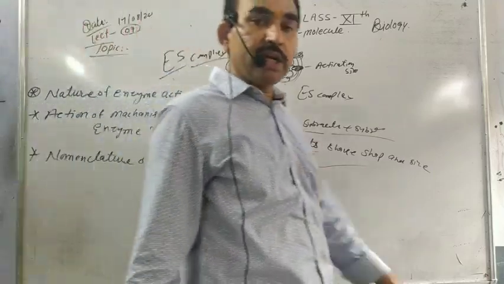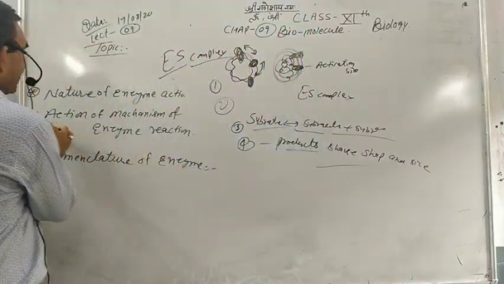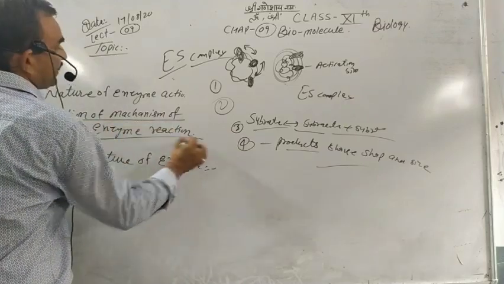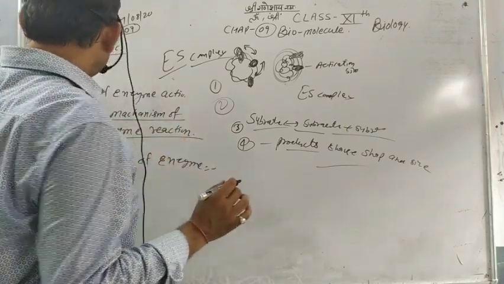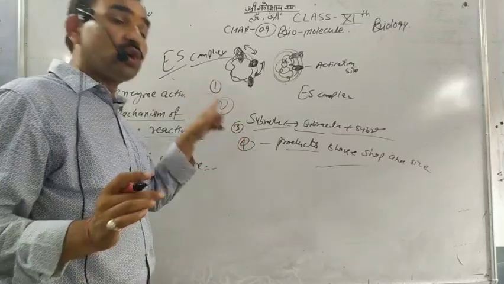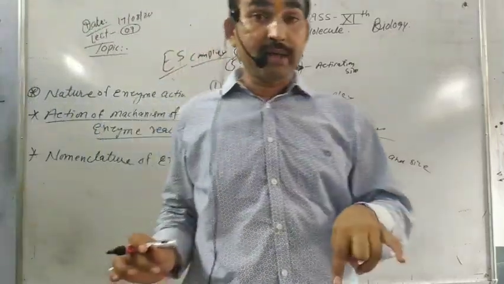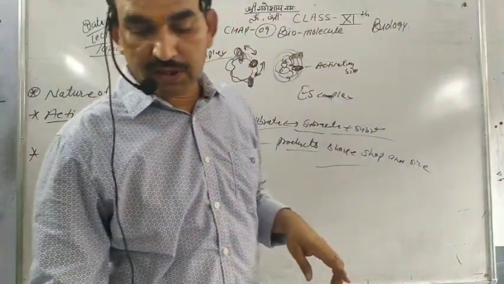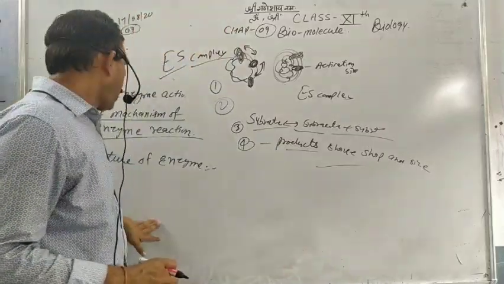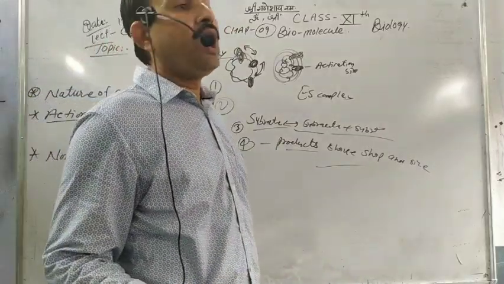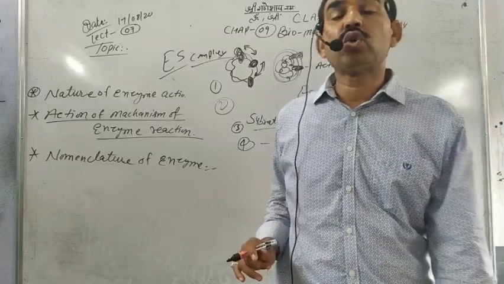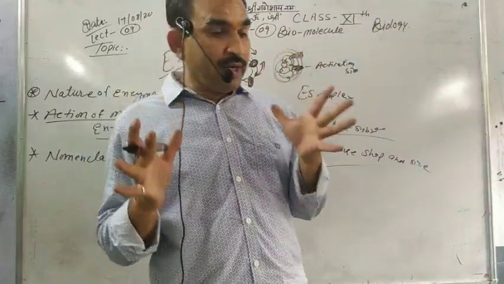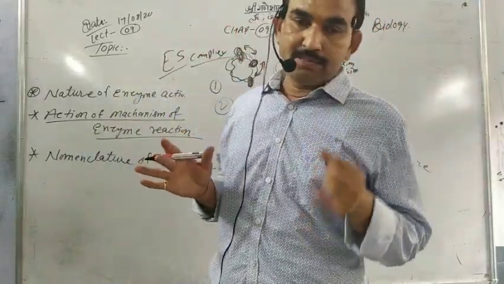The next point is the mechanism of action of enzyme reaction. This mechanism is by the lowering of the activation energy. How is the activation energy lowered? You can understand this by an example.